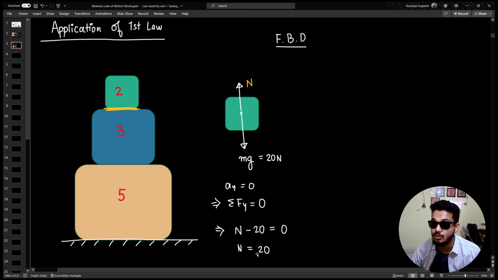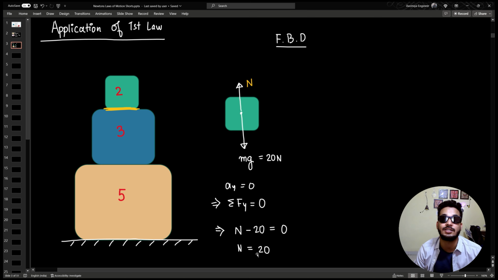Okay, I have seen students say that sir, normal and mg are acting in 2 different directions, they are equal in magnitude and opposite in direction, and they start implying that this is the third law. It is not. Okay guys, please understand that if you have normal equal to mg, they are equal and opposite in direction, it does not mean the third law is applied. Please understand, for the third law you need at least 2 bodies. The third law is applicable only when you have a set of 2 bodies and you're talking about the action reaction pair acting on both the bodies.